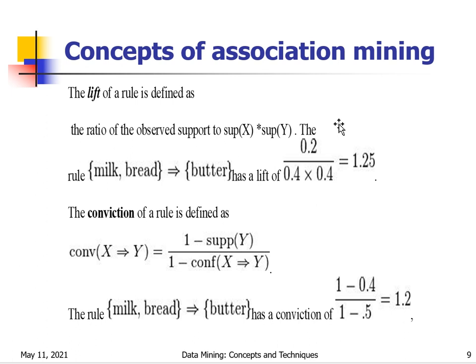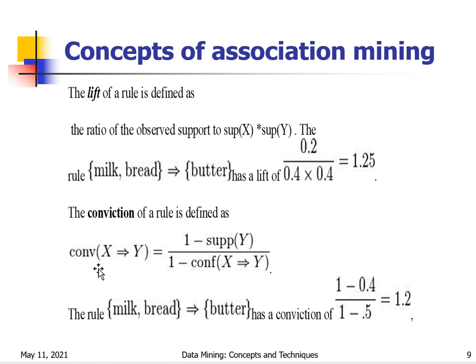So the lift is support of X union Y, milk, bread, butter, 1/5, by support of X. Milk, bread we have in 2 transactions, 2/5, into butter in 2 transactions, 2/5. That is 0.2 by 0.4 into 0.4, which is 1.25. This is the lift of the association rule.